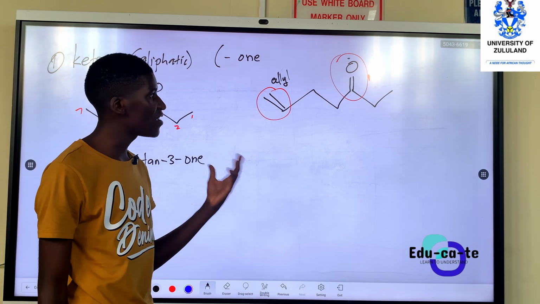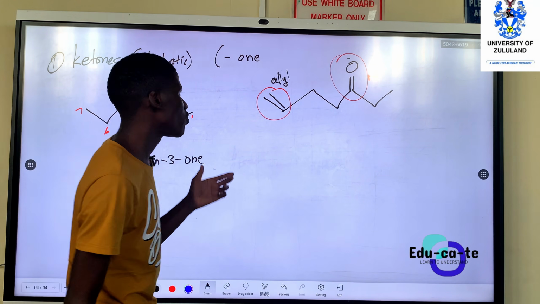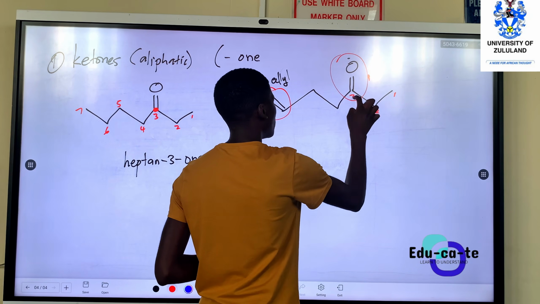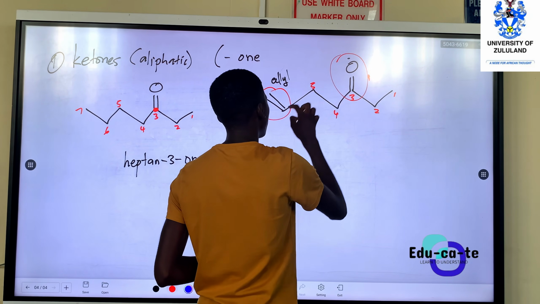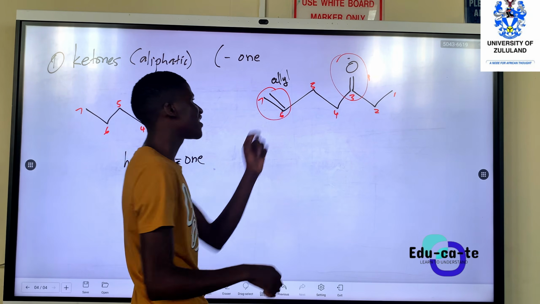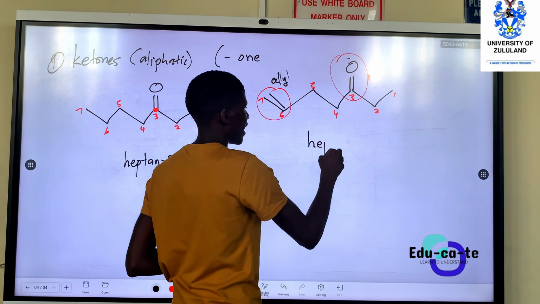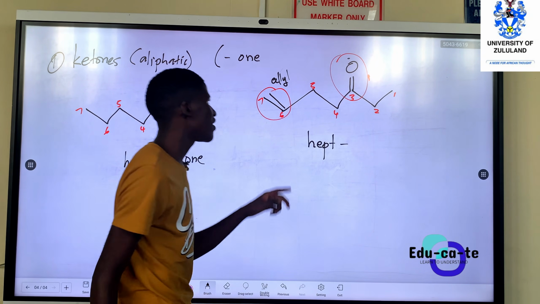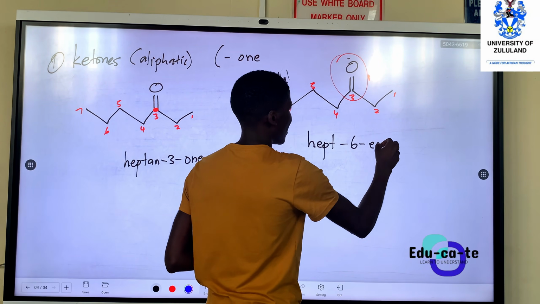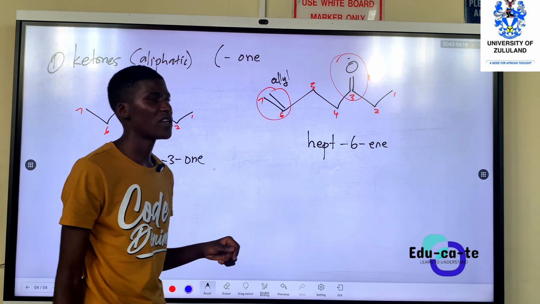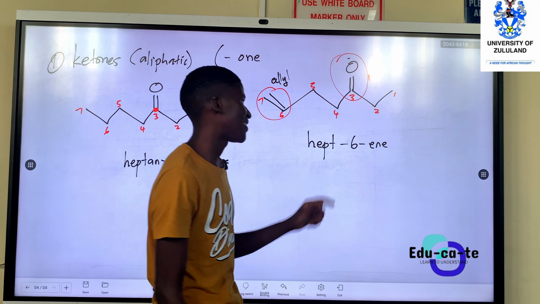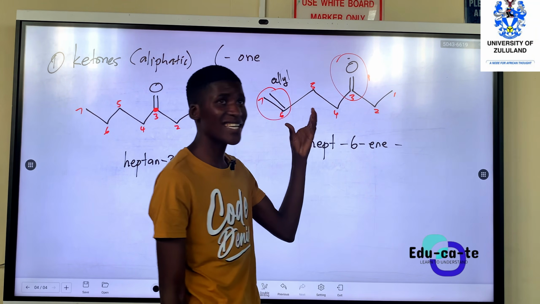But if you want to name it properly, you can do IUPAC naming and say this is carbon 1, 2, 3, 4, 5, 6, and 7. Since this is 7 carbons, you must have hept in your name. And then on carbon number 6, you have a double bond. If it's an alkene, remember we end with ene. But we still have the fact that this is a ketone.